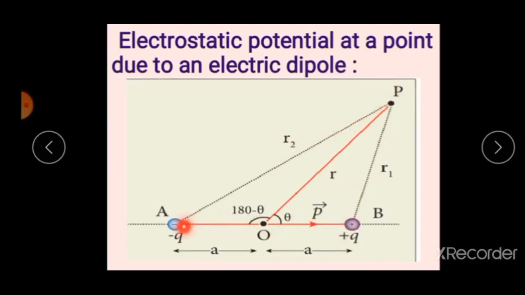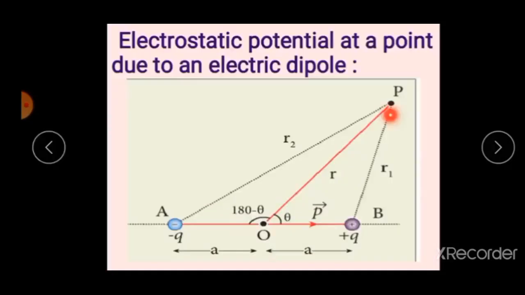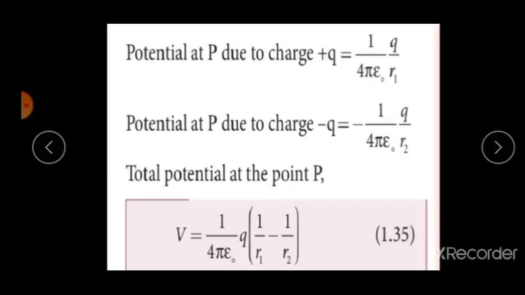Now listen student, potential at a point P due to charge plus q is given by 1 by 4 pi epsilon naught q by r1, and also the potential at a point P due to charge minus q is given by minus 1 by 4 pi epsilon naught q by r2.